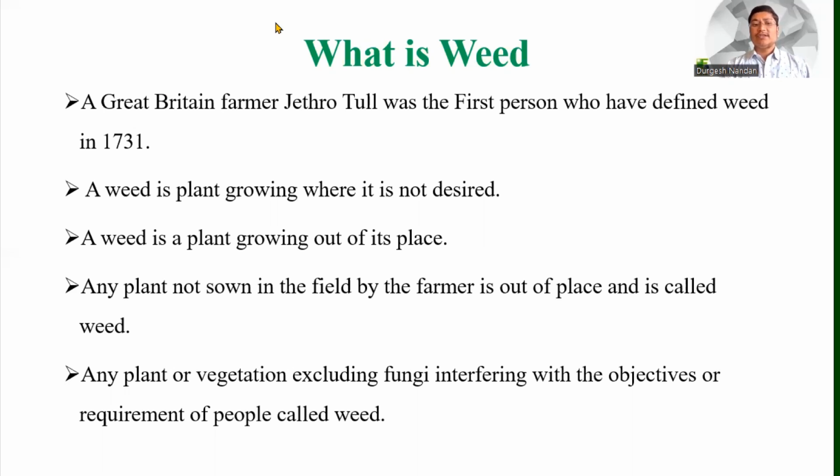You can also include the four definitions in one, or write any one of them, and that will be true. The total concept of a weed is any plant which is not desired by the farmers, which is not related to the place and comes from outside, which is not sown by the farmers, and which disturbs or interferes with attaining your aim with that crop. Any plant creating these conditions is a weed.